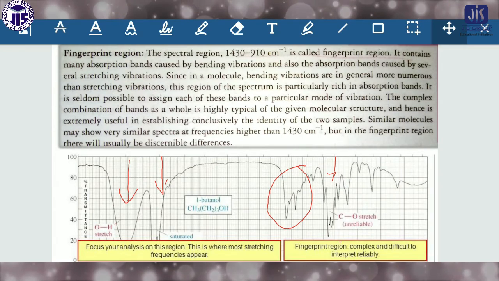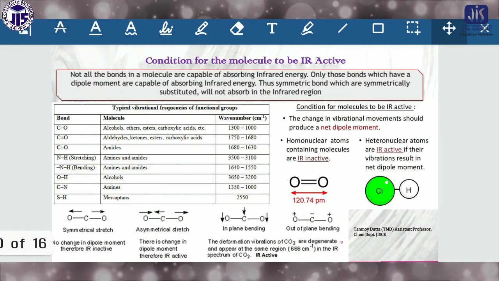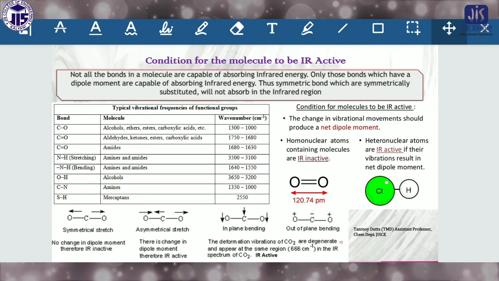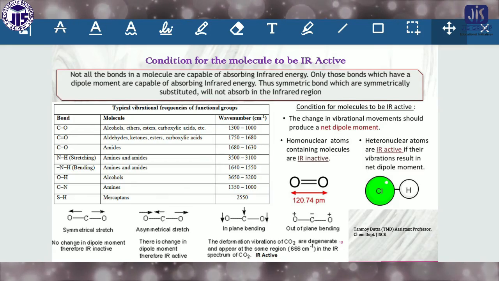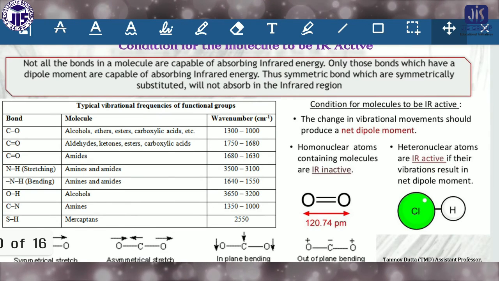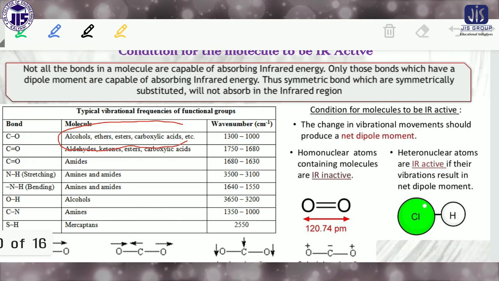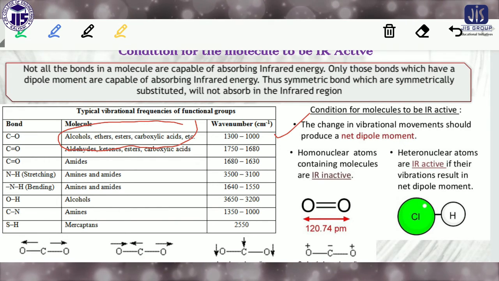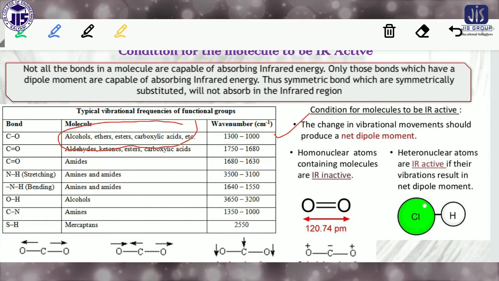Now look at the application side of IR spectroscopy. There are some groups for which we know the absorption value, or the wave number value. For alcohol, ether, carboxylic acid, there is a particular range of 1300 to 1000 centimeter inverse. For an unknown sample, you don't know what groups are present.